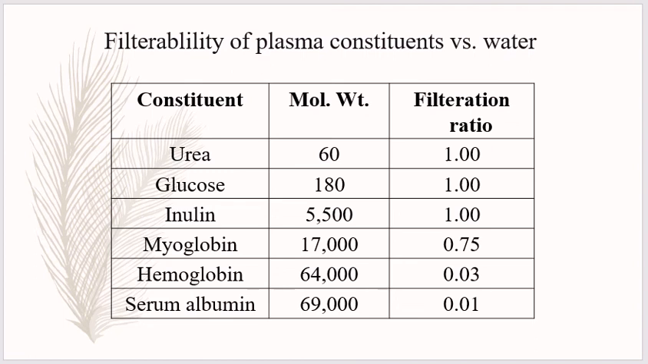As you can see, urea is filtered 100%, but in the case of myoglobin, which has a filterability of 0.75, the substance is filtered only 75% as rapidly as water. Note that electrolytes such as sodium and small organic compounds such as glucose are freely filtered, and as the molecular weight of the molecule approaches that of albumin, the filterability rapidly decreases, approaching zero.